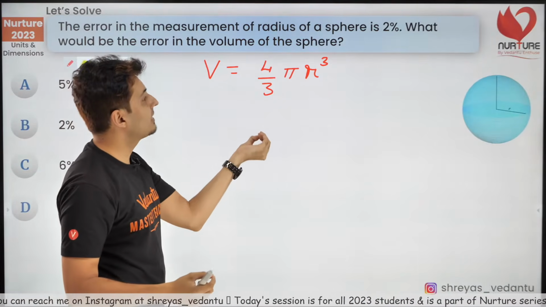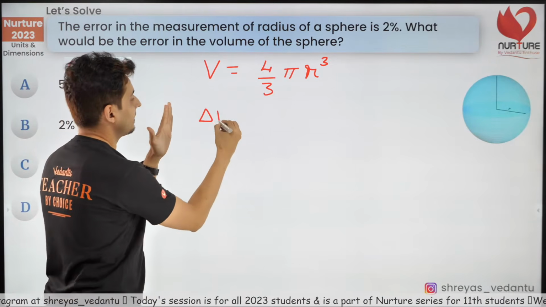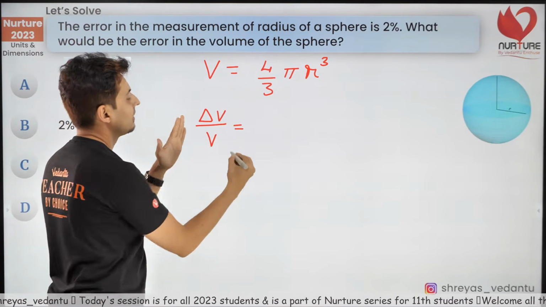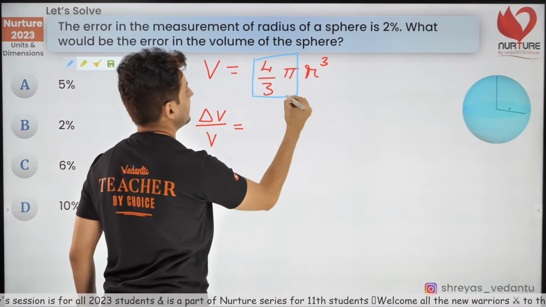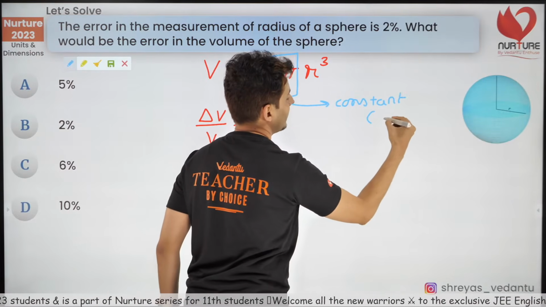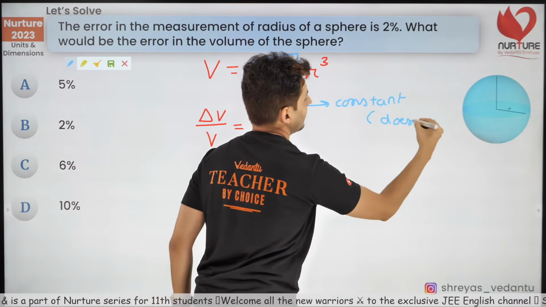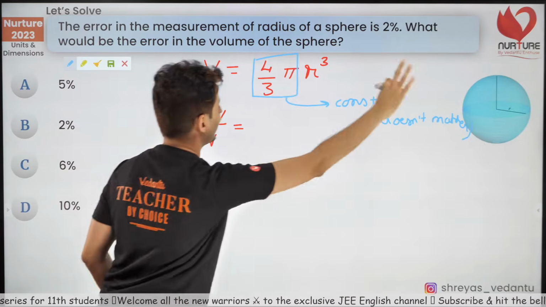When something is something into something into something, always take that relative error. First of all, these are constants. It doesn't matter what the constant is. So forget that there is a constant.